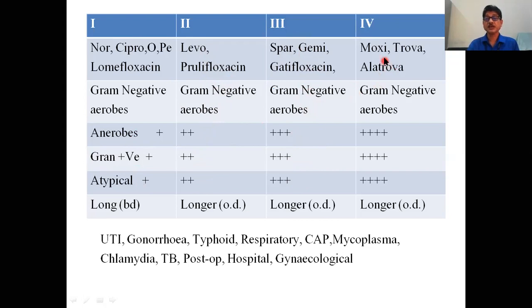Fourth generations like moxifloxacin, trovafloxacin, and alatrofloxacin have gram-negative coverage and very good coverage against anaerobes, gram-positive organisms and atypical organisms. So this is the spectrum and the different members of the fluoroquinolones.